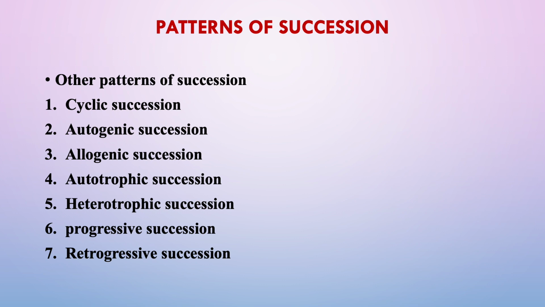Autogenic succession is self-generated, when the organisms present at some of the stages cause or lead to changes in the environmental conditions existing there. Like that, we have different patterns of succession, and then we have autotrophic succession and heterotrophic succession. As the name goes, if the predominant species are the autotrophs, then that type of succession is autotrophic succession, and if the predominant species are the heterotrophs, then it is heterotrophic succession.